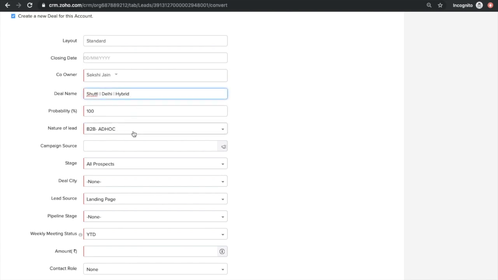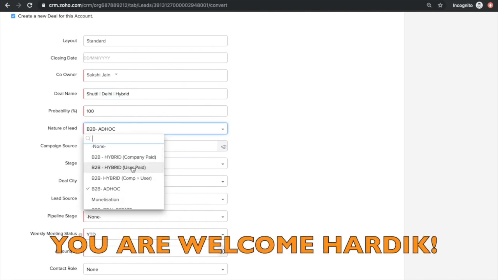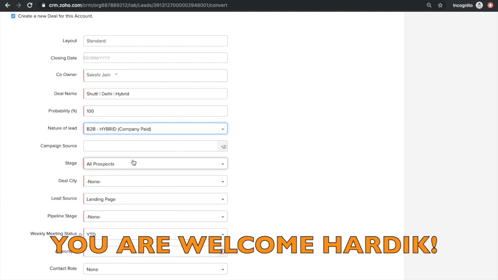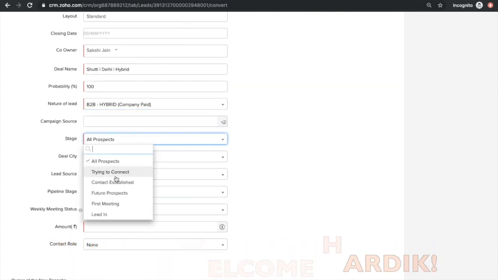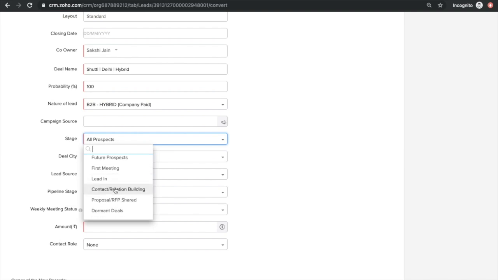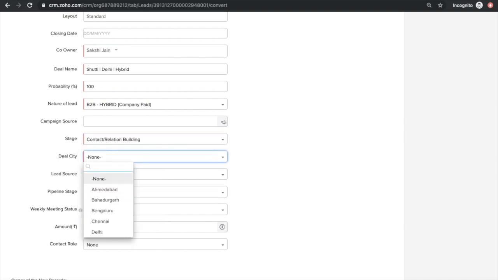Hardik would be very happy to see this. Even in examples, we are taking hybrid. So let's say it's company paid. Now this is the stage of deals. Let's say I had already built a contact, and now I'm into a relationship building phase. So I'll select this. This is the city, it is Delhi.